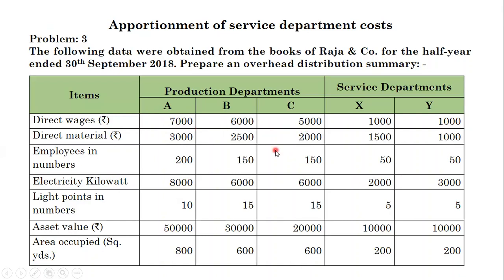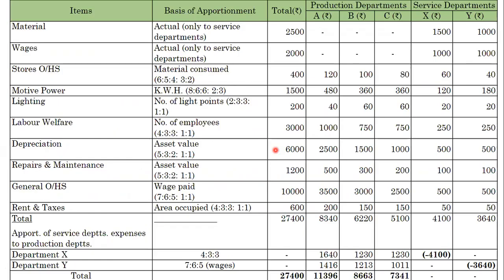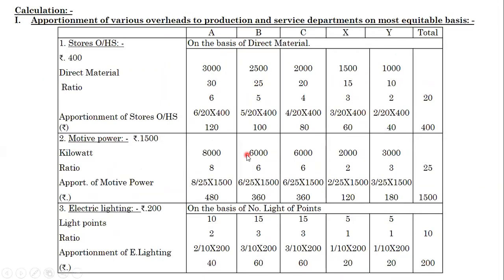For better understanding, let me do the calculation first. What is the first part? First part is the apportionment of various overheads to production and service departments on most equitable basis. We are apportioning all the expenses to production departments as well as the service departments. First, what expenses are given in the problem? Store overheads, rupees 400. We are apportioning on the basis of direct material.